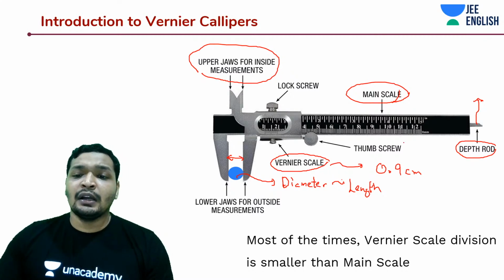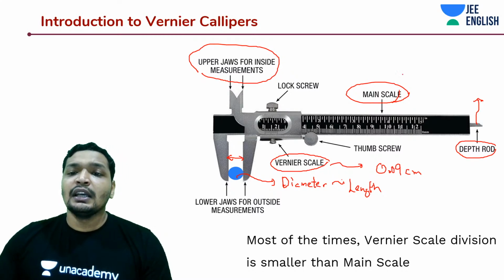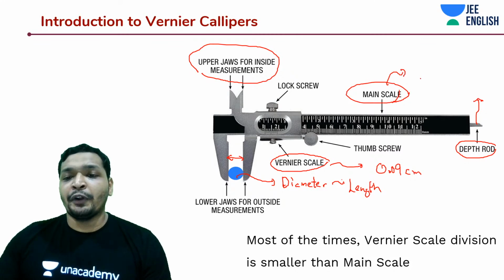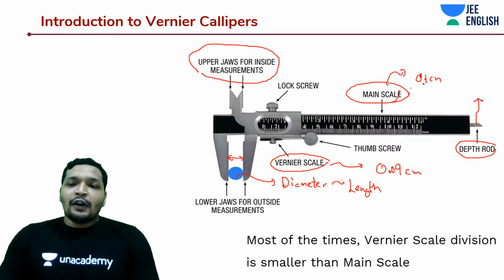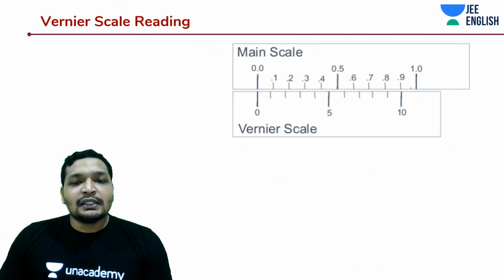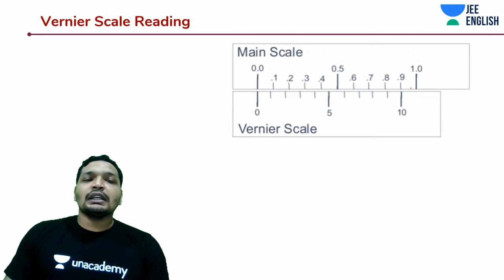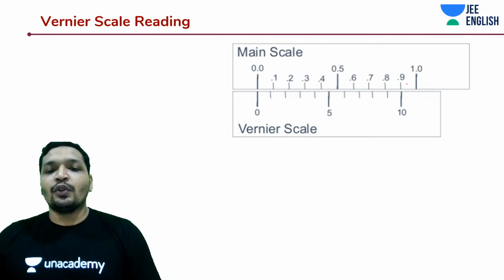If this can measure 0.09 centimeters, if this can measure 0.1 centimeters. But the least count of Vernier scale is typically not determined this way. First of all, let's start understanding what is this Vernier scale and how do we do this thing.